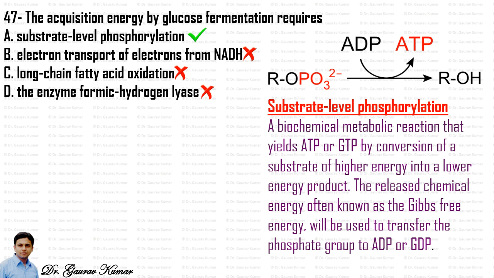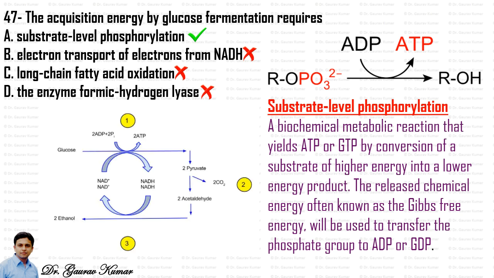The released chemical energy, often known as the Gibbs free energy, is used to transfer the phosphate group to ADP or GDP. This is the outline of glucose fermentation, in which in step 1 you can see there is a formation of ATP and glucose is a substrate.